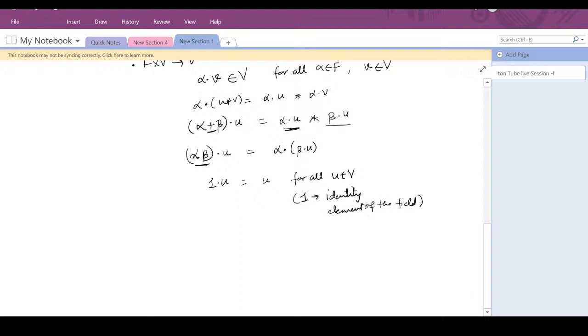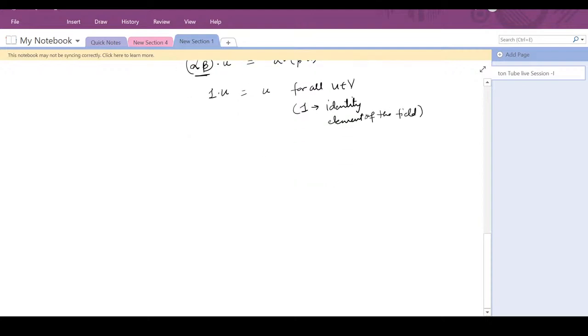Fine. Now I will give you examples. So the first and the simplest example I am giving you is the space of all polynomials of degree less than or equal to n. I am taking the coefficients from the reals.